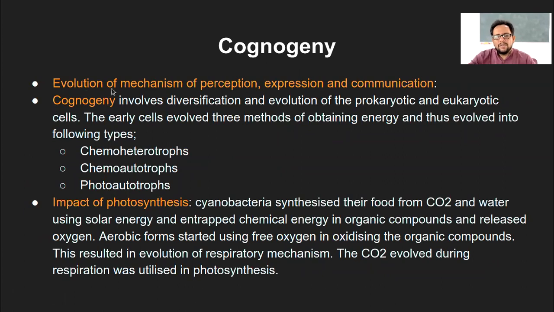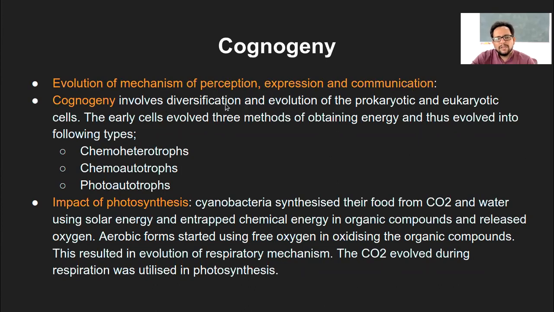This involves the evolution of mechanisms of perception, expression, and communication. Perception is understanding the surroundings, expression is the response to that surrounding, and communication is between the individuals of a species. That is the mechanism involved in the cognogeny.